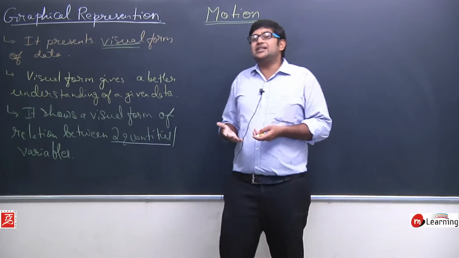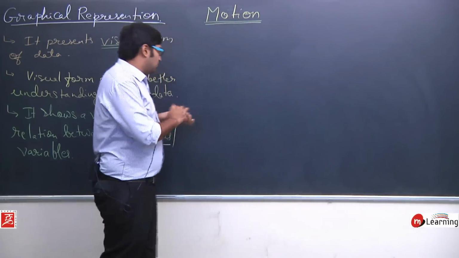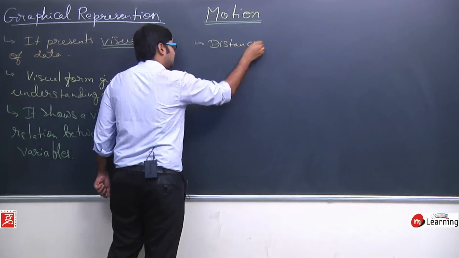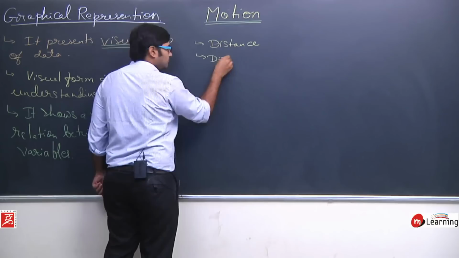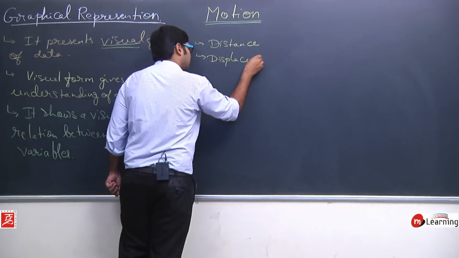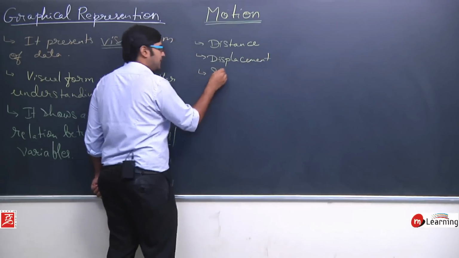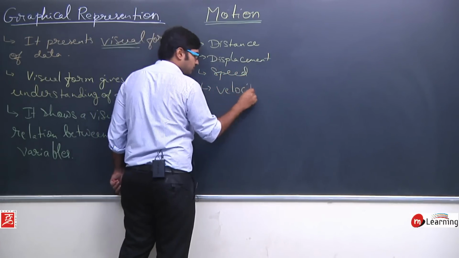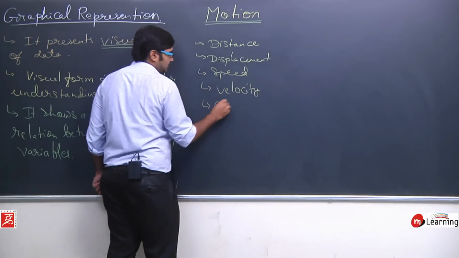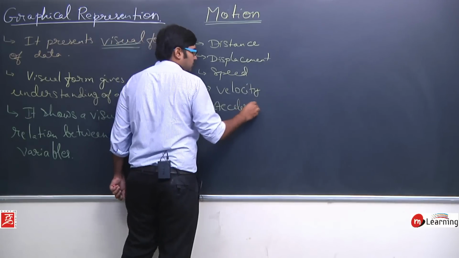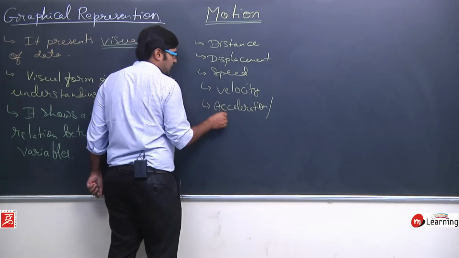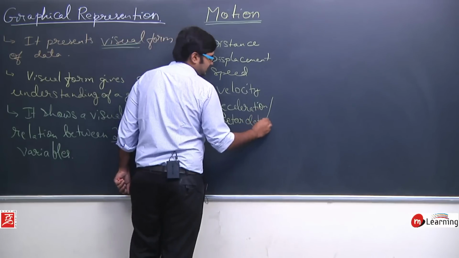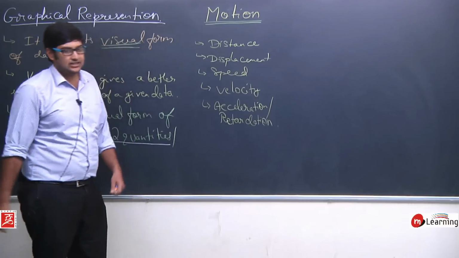Now what kind of quantities have we studied about? We have studied about distance, we have studied about displacement, then speed, then velocity, then acceleration, okay, or we can say retardation as well. Now what is retardation? It's just the negative acceleration that is known as retardation.